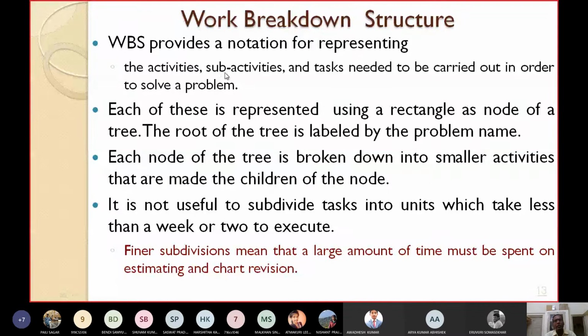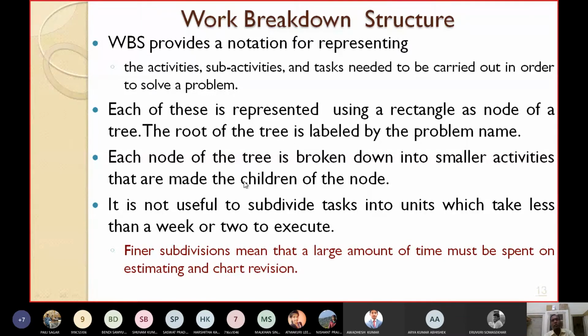So each activity or sub-activity or task can be represented using a rectangle, which can be considered as the node of that tree. If it is a tree, then there must be some root node. The root node of the tree is labeled by the problem name. So what is the project name or what is the problem name? With that name, the root of the tree is labeled.